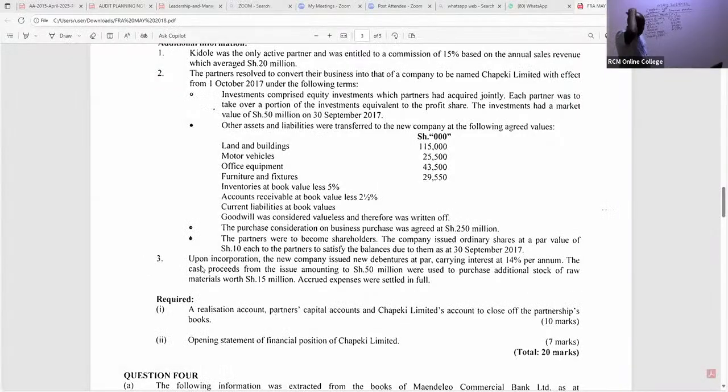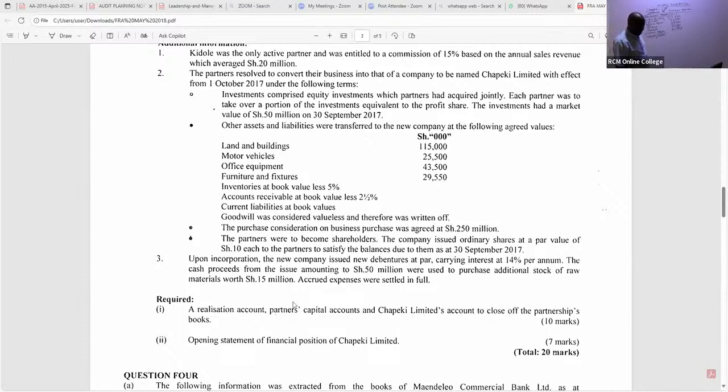There's a place we read here, note 3. Upon incorporation, the new company issued new debentures at par, carrying interest at 14% per annum. The cash proceeds from the issue, amounting to 50,000, were used to purchase additional stock of raw materials worth 15,000. Raw materials are inventory.